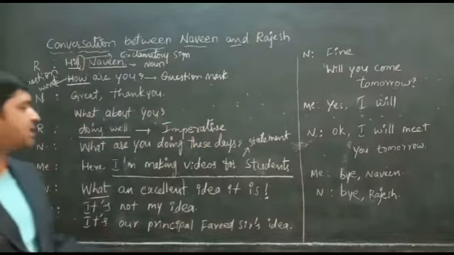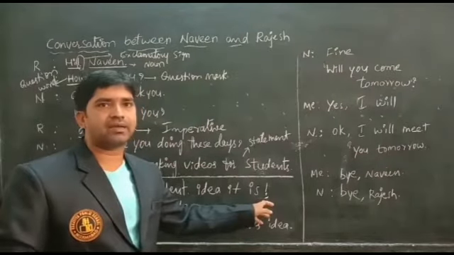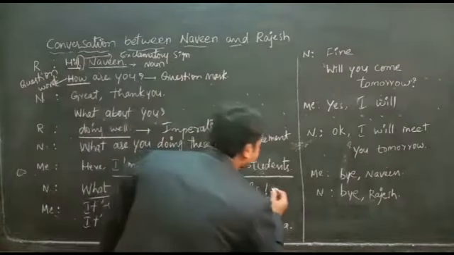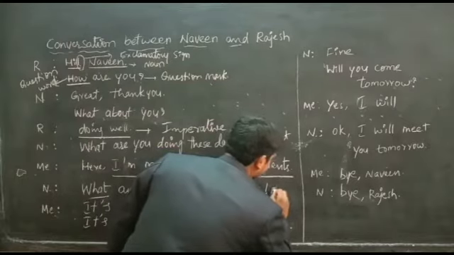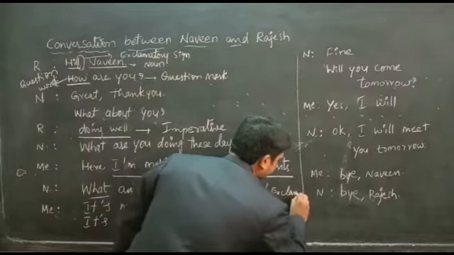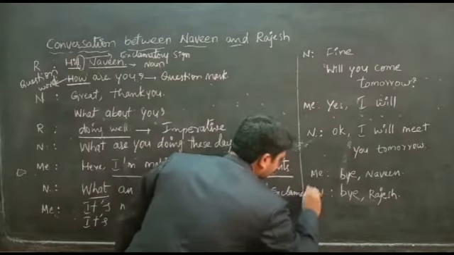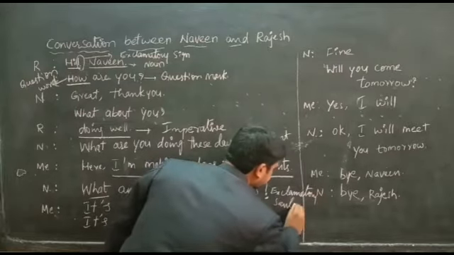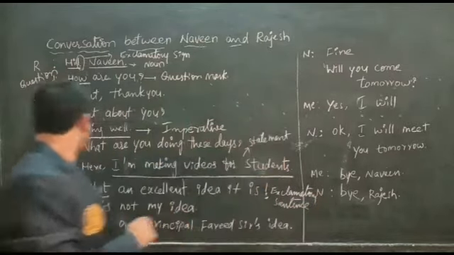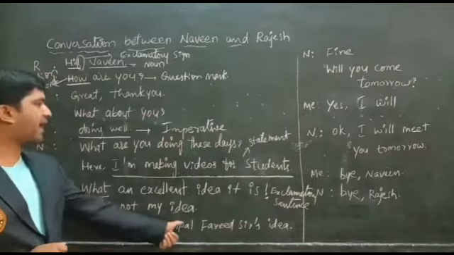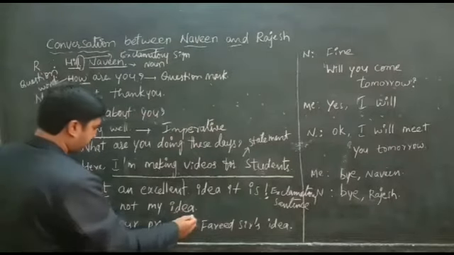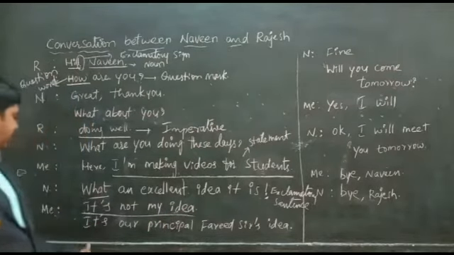When a sentence ends with the exclamatory sign, we call it an exclamatory sentence. 'It's not my idea' is also an affirmative sentence or a statement.